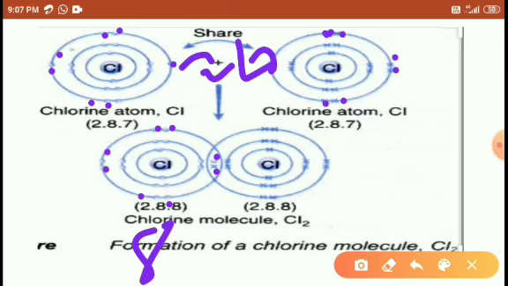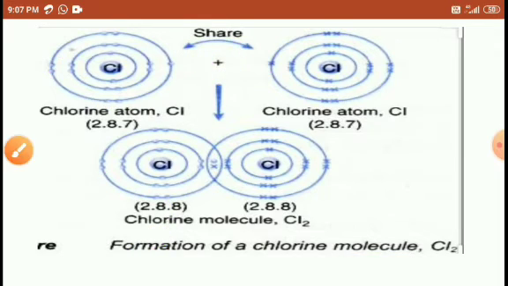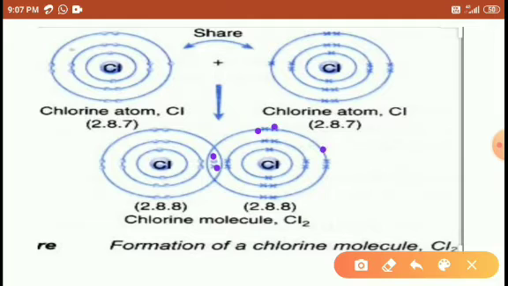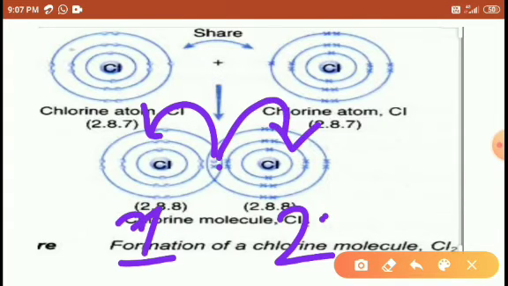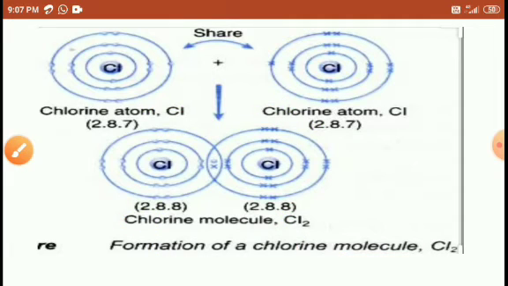Right students, that is for the first atom. While considering the second atom, again 1 2 3 4 5 6 7 8, so that is 8 electrons. It means while counting the electrons of the left-hand side chlorine, the first chlorine, the central electrons are common. And again while counting the second chlorine atom, the right-hand side chlorine, the central electrons are taken as common here also. Right, understood students?